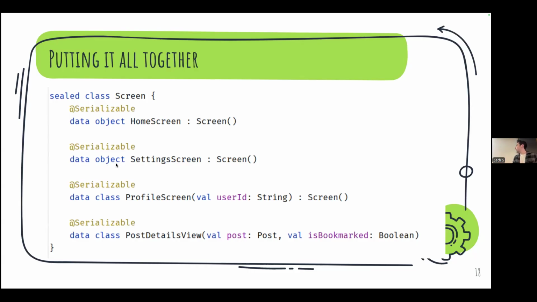One thing I didn't go over is this data object. In some older versions of Kotlin, you'll just use the word object. But basically, you can think of it as a data class with no parameters. A data class must have at least one property, but sometimes you might want just the name of a class that doesn't really have any properties. Like SettingsScreen, I'm not going to pass in any parameters to SettingsScreen, so I just have that as a data object. But for a profile screen, if I'm viewing someone's profile, I need a user ID, so I specify that parameter here.